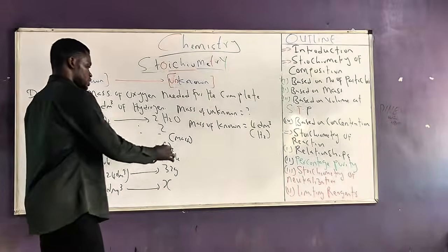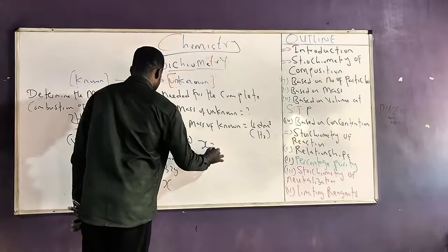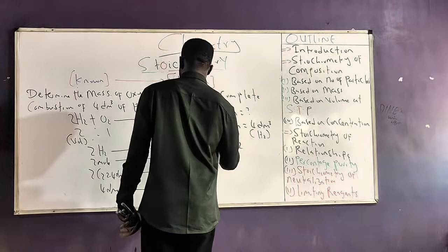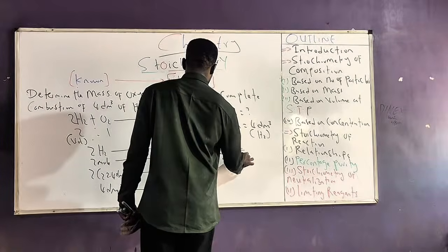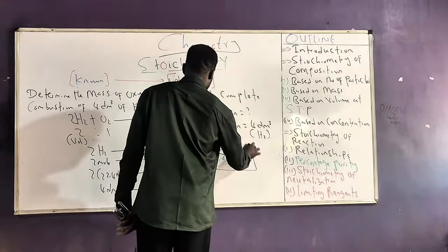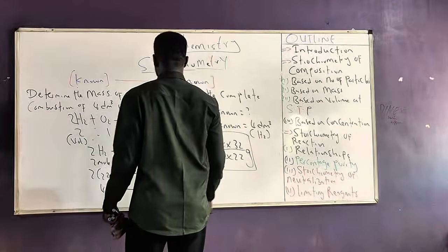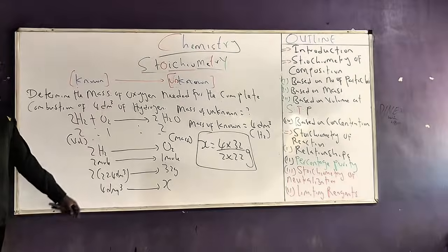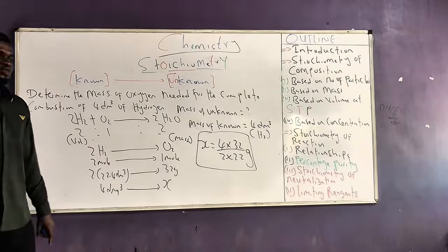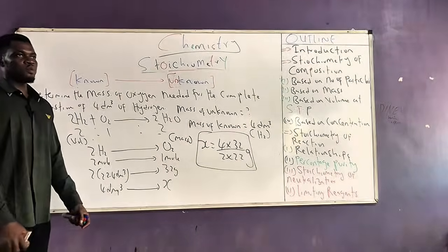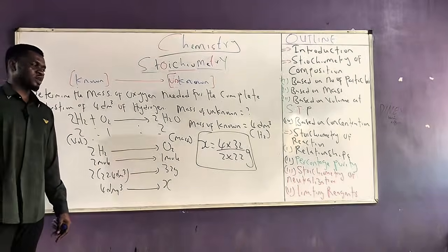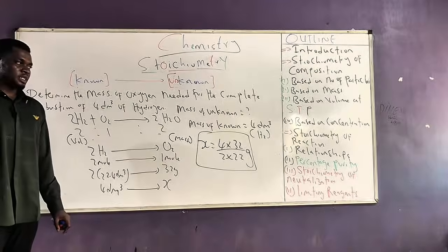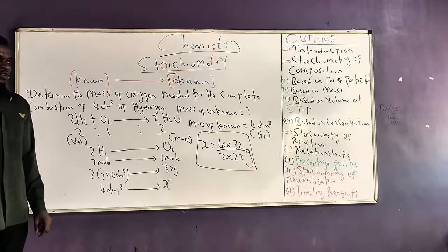X. Make x subject. What would I have? Would have x equals to 4 times 32 all over 2 times 22.4. This gives us the value of the mass of oxygen that will be needed to completely burn 4 dm cube of hydrogen. So at this point, I believe you should be able to solve any question you can find, create any relationships that will be demanded based on what we have done so far.